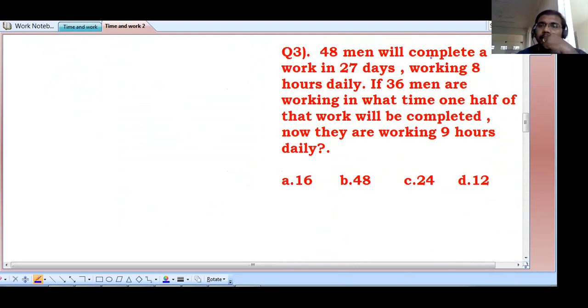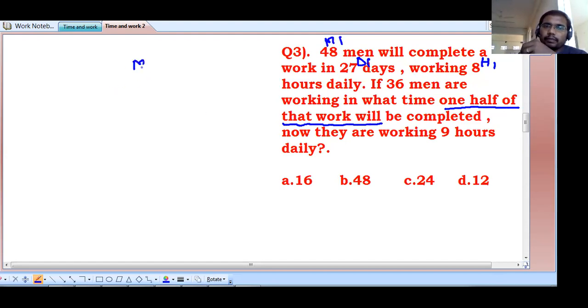Here 48 men will complete a work. That means M1 is given, D1 is also given, and H1 is also given. In the second case, 48 men complete a work in 27 days, working 8 hours daily. If 36 men are working, in what time will they complete one half of that work? That means W1 and W2 are different here.